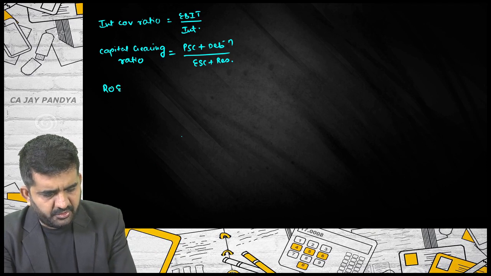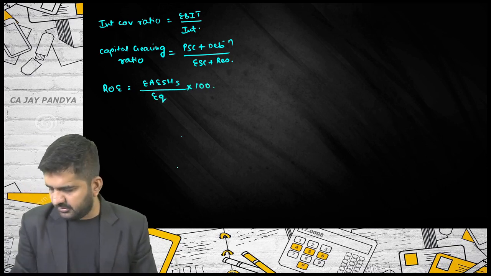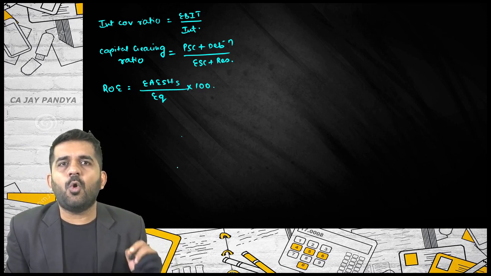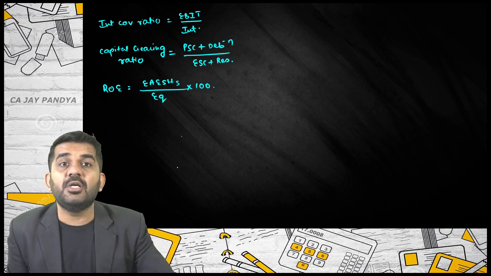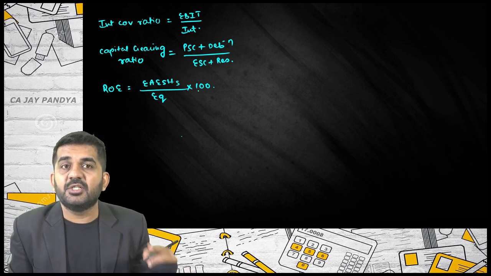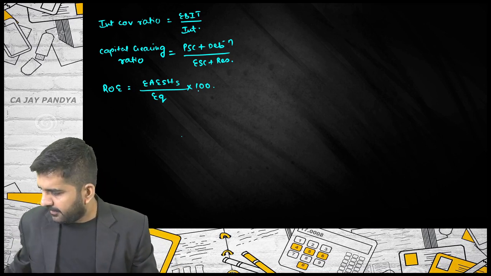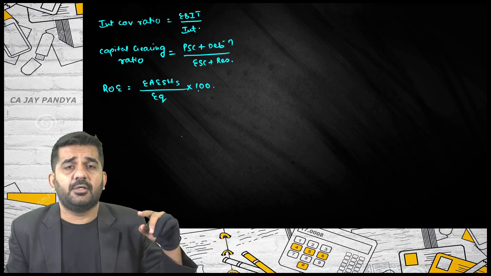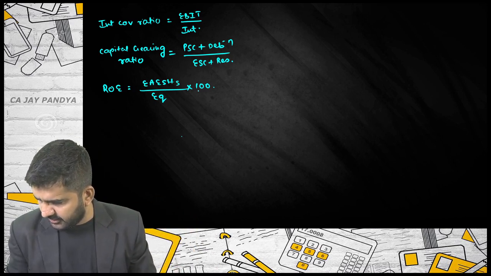Also return on equity, that is earnings available to equity shareholders divided by equity multiplied by 100. As I told you, as far as these ratios are concerned, you should try to learn all the ratios of ratio analysis in intermediate chapter. It is not certain that only these ratios will be repeated in other sums. In other sums, some other ratios might be asked. So understanding and learning of all ratios are important. I am not writing very silly formulas like EPS and that type of formulas.